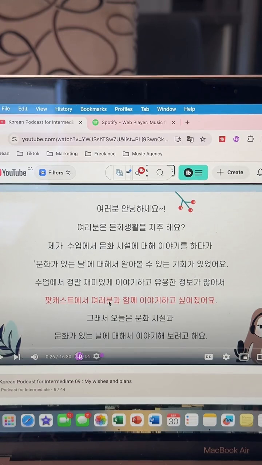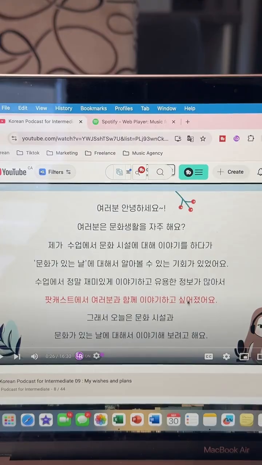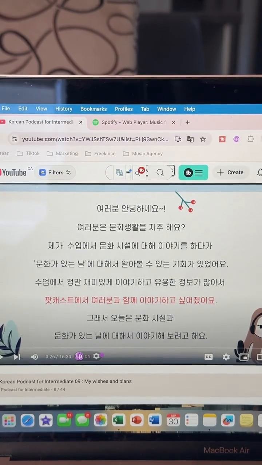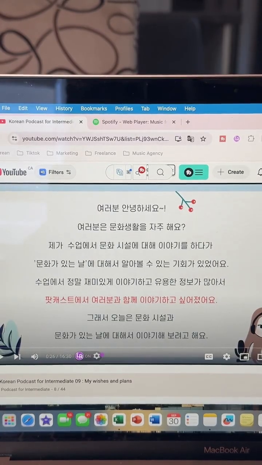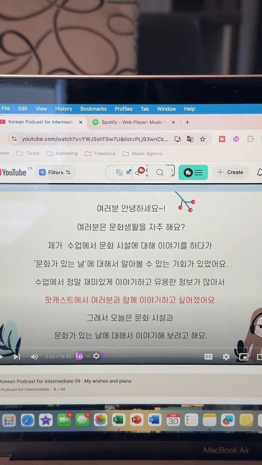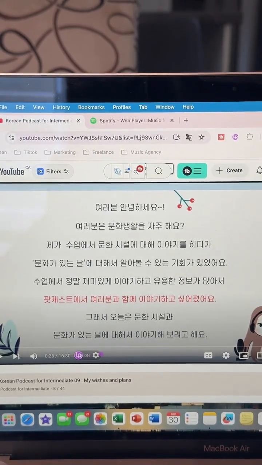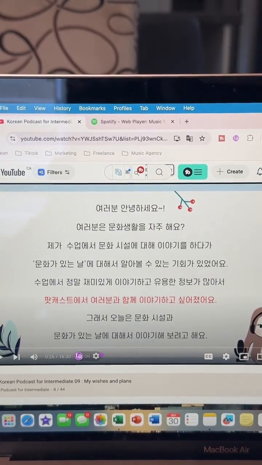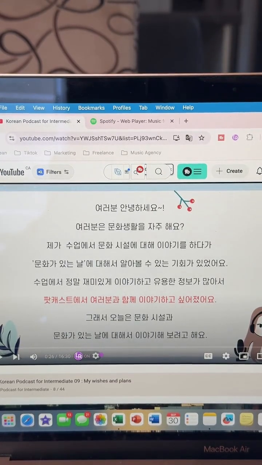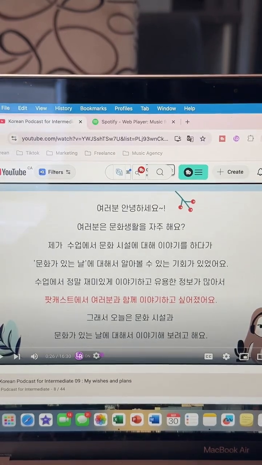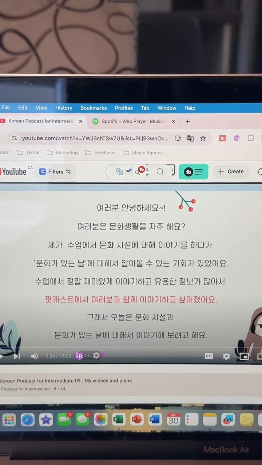So here in this case, let's do it very quickly. 싶어져서. Technically, this is from the verb 싶다, to want to, and this part is in the past tense. Let me double check how to translate that in English. It's like verb plus a way of explaining past tense. In English, I'm not quite sure how to translate that.